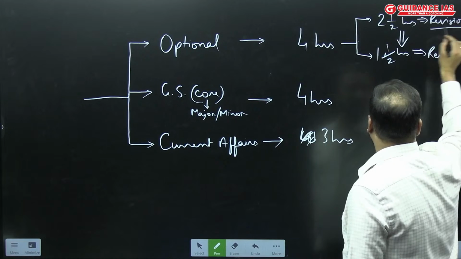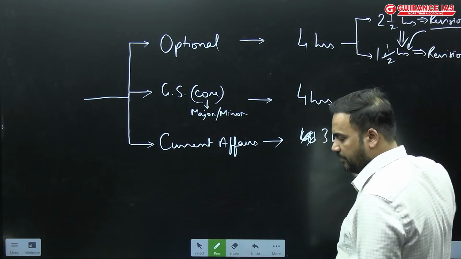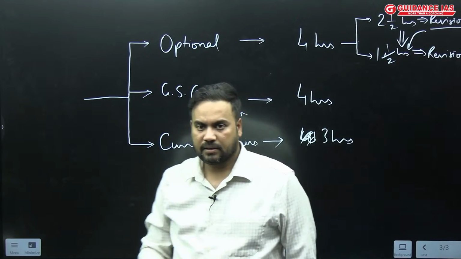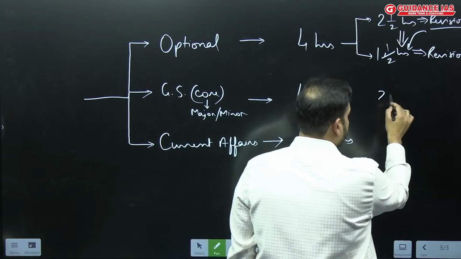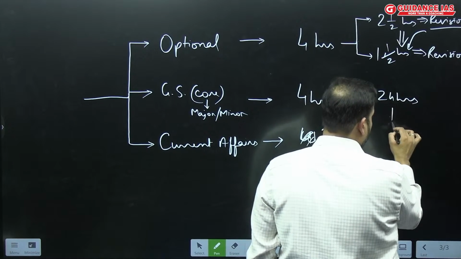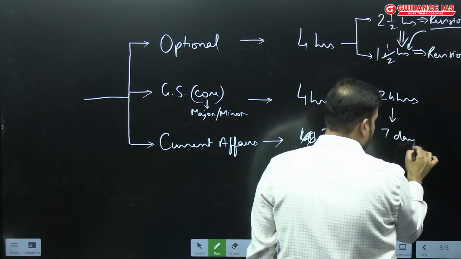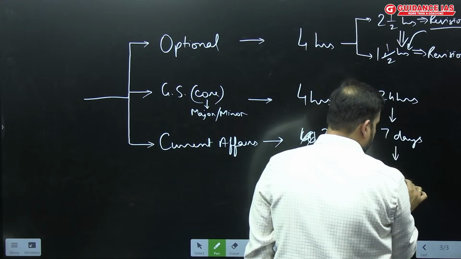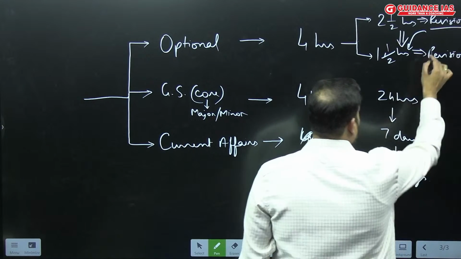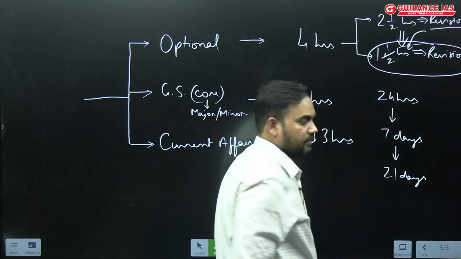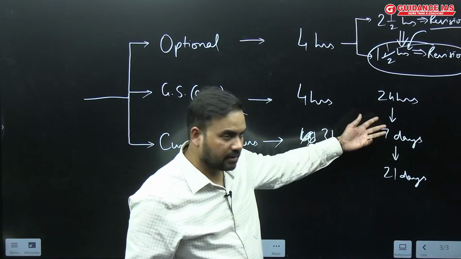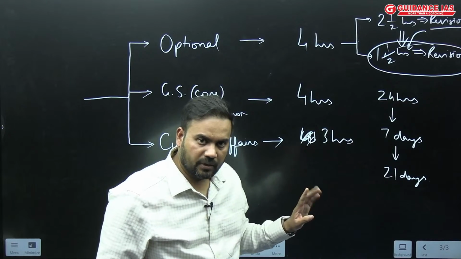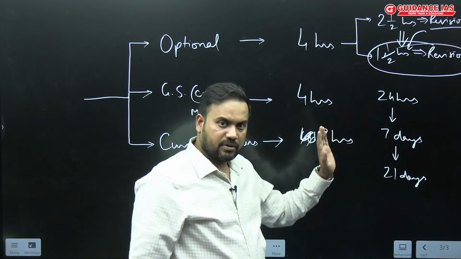Okay, but still, the same thing which you have studied, you have to revise within 24 hours. And not only 24 hours, your cycle of revision should be 24 hours, next in 7 days, next in 21 days. So this 1.5 hours of revision should include all these 3 iterations which you have to do. Okay, so that is how your strategy should be planned.